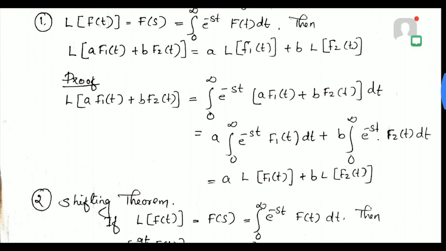Then we get the answer: L of a f1 of t plus b f2 of t equal to a into L of f1 of t plus b into L of f2 of t.